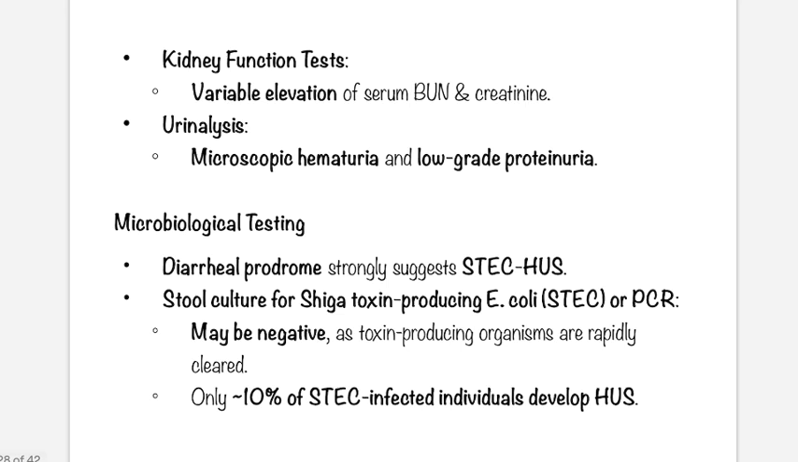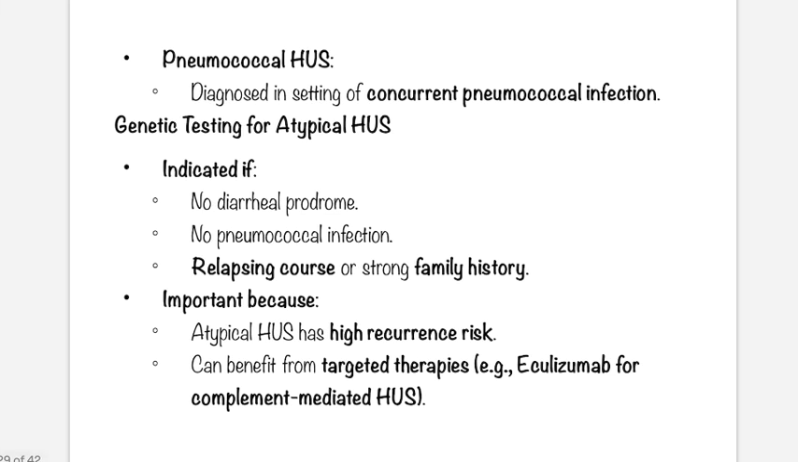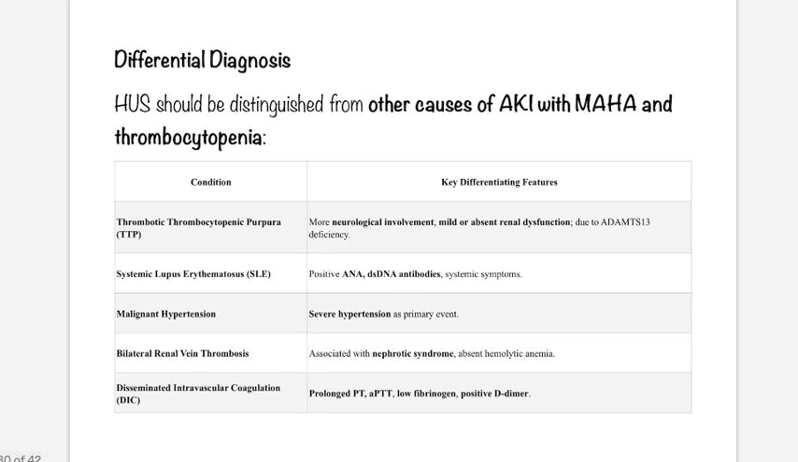Okay, kidney function tests and urinalysis. Stool culture you can do, but it may be negative. Only 10% of typical STEC patients developed HUS. Genetic testing you can do if other things are there. Okay, so this is important. Are there any differential diagnoses for HUS? Yes, this is very important.